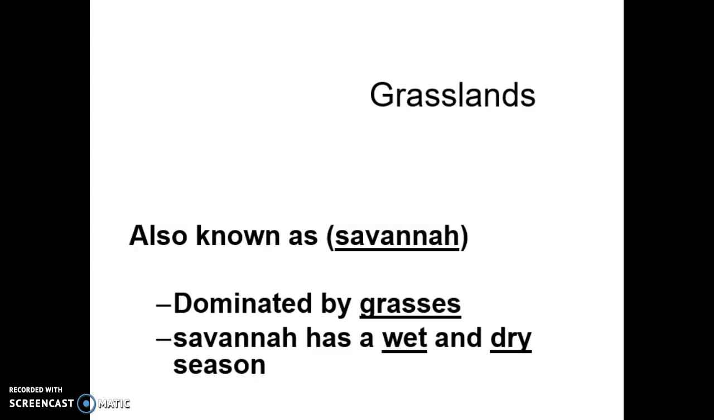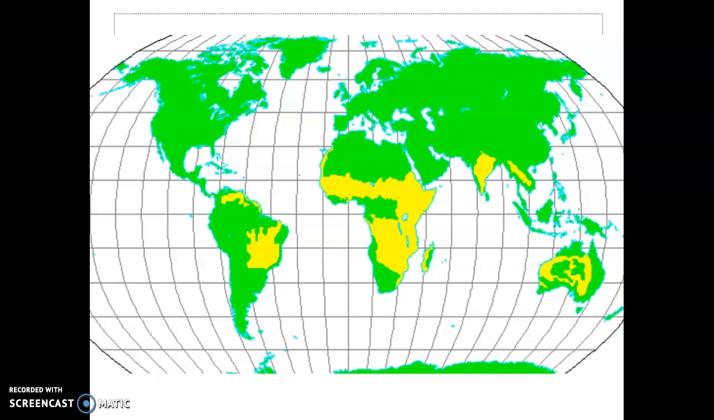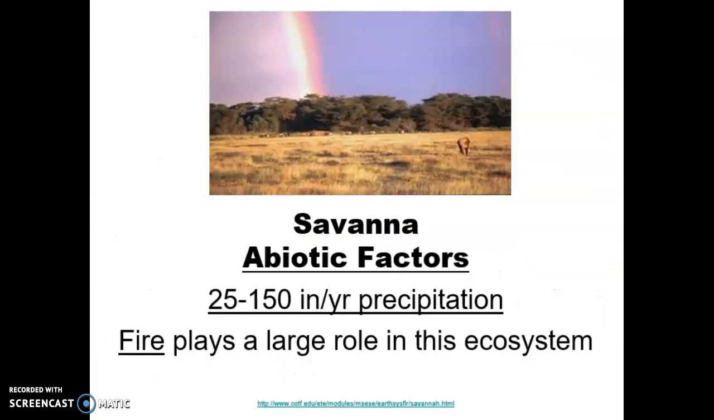The grassland, also known as the savanna, is dominated by grasses. The savanna has a wet season and a dry season. The savanna gets about 25 to 150 inches per year in precipitation. Fire plays a large role in this ecosystem.